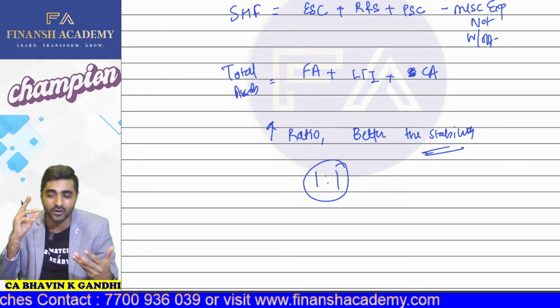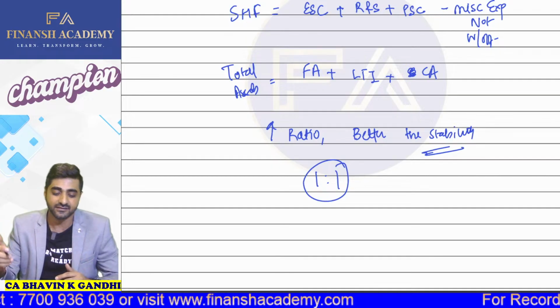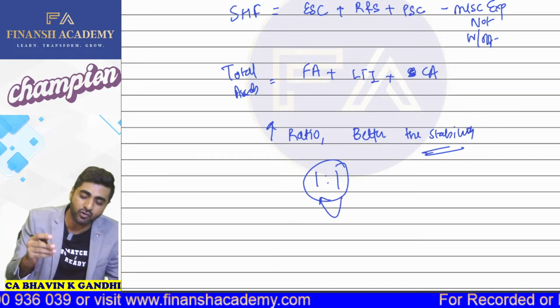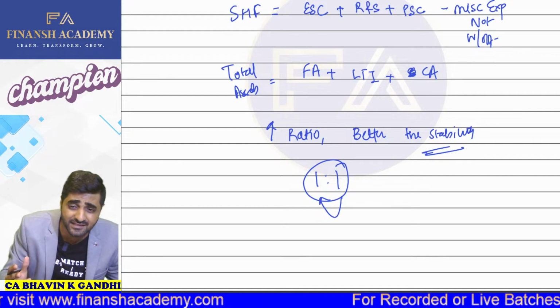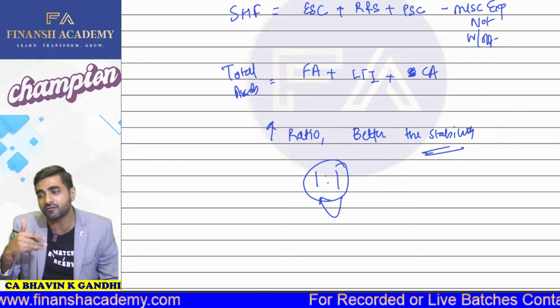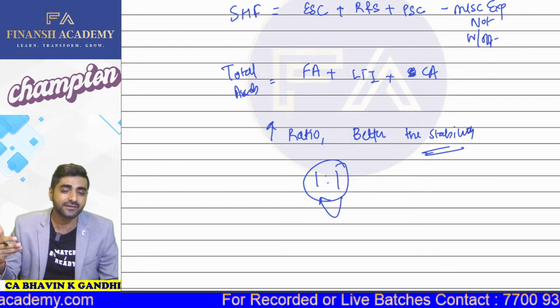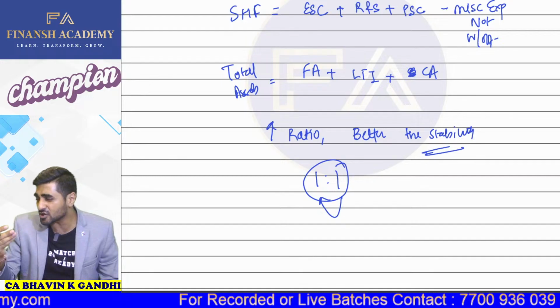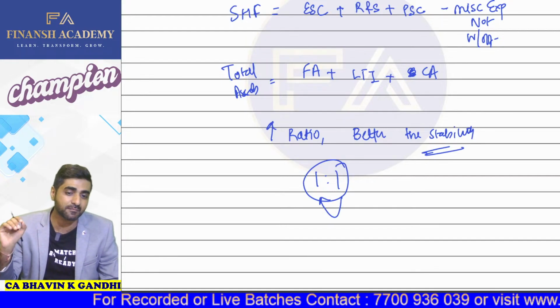It means for every 1 rupee of your total assets, we have entire 1 rupee of shareholders' fund. So it's a good way to deal with. If this ratio is extremely low, it means that the assets are being financed largely from outsiders.